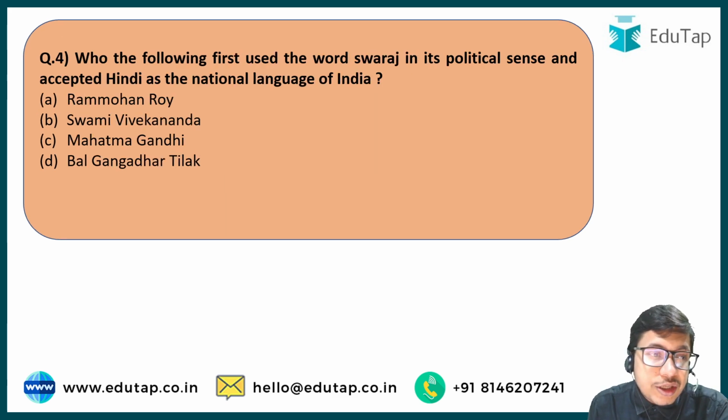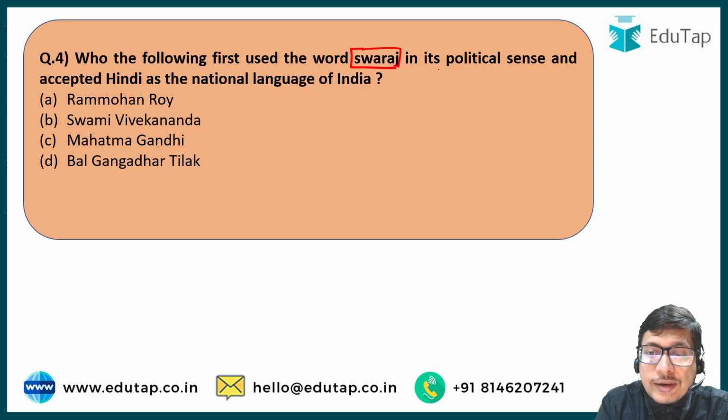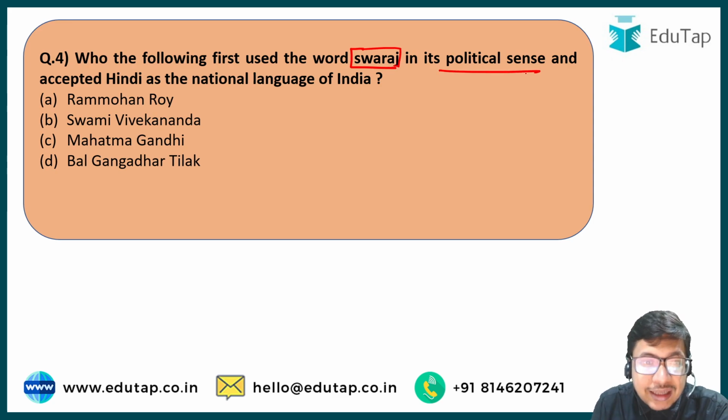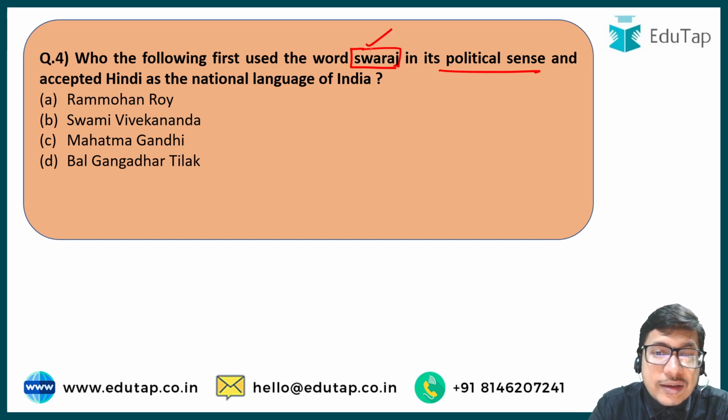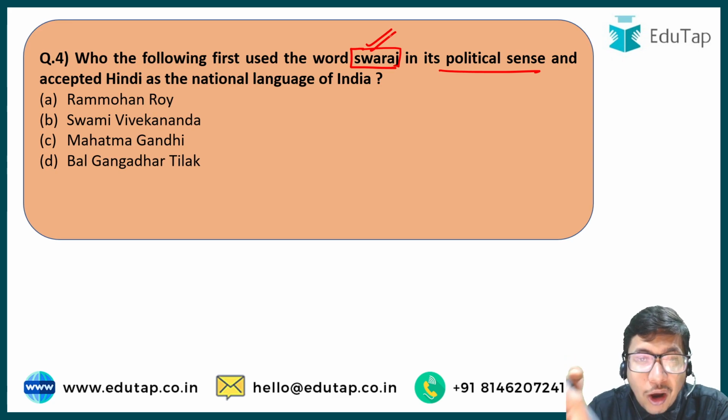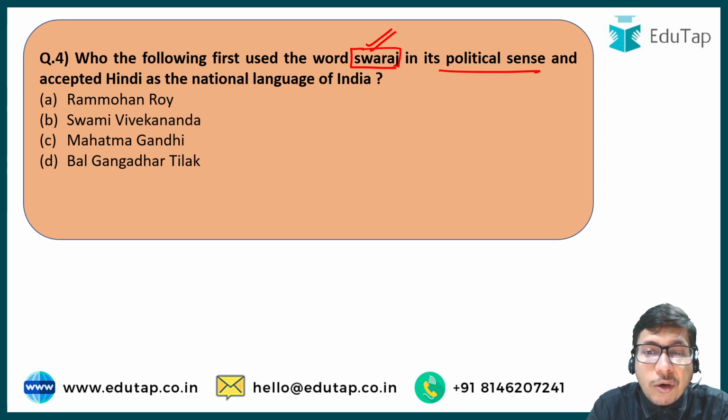Next up, look at question number 4. Question number 4 is about, again, a very important personality. Who among the following first used the word Swaraj in its political sense and accepted Hindi as the national language of India? Option A, Ram Mohan Roy, option B, Swami Vivekanand, option C, Mahatma Gandhi, or option D, Bal Gangadhar Tilak. So the leader that we're talking about, he for the first time used Swaraj as a political slogan, right? And he asked for Swaraj from the British government, that we want Swaraj, that means self-rule.